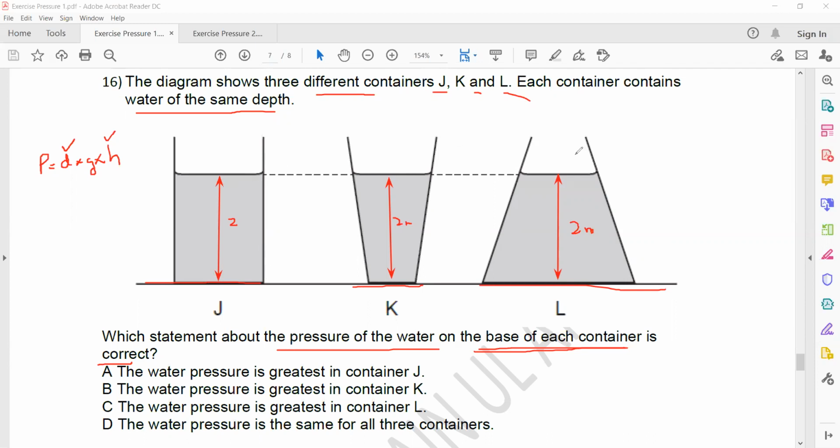But pressure exerted by the liquid does not depend on the type of container. It depends on the density of the liquid, and it depends on the depth of the liquid. So all the liquids are identical, so they have the same density. All the liquids have the same depth, so that's why the pressure exerted by the water is the same in all three containers.